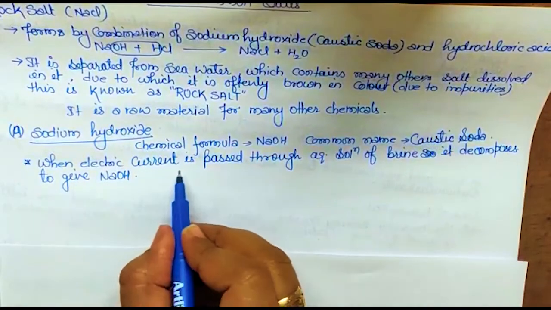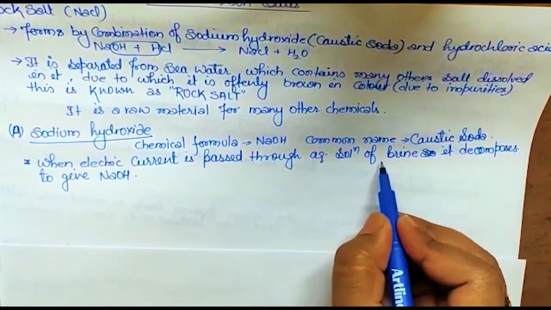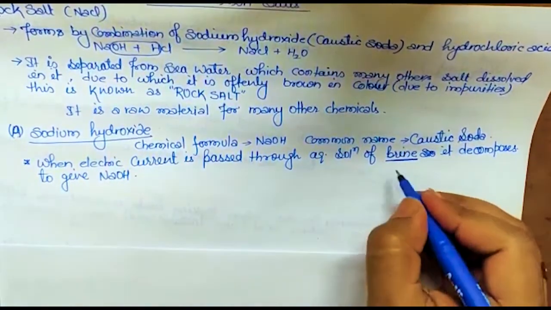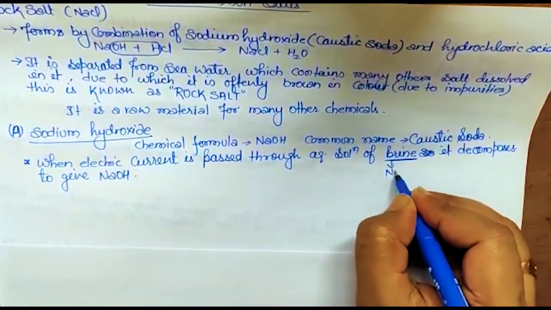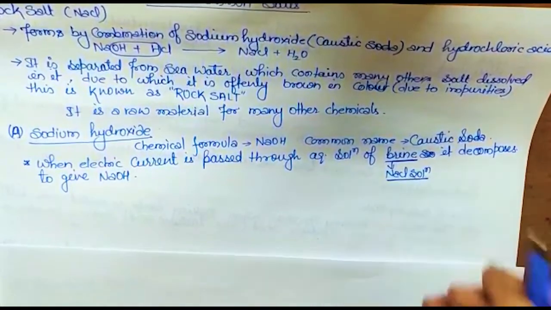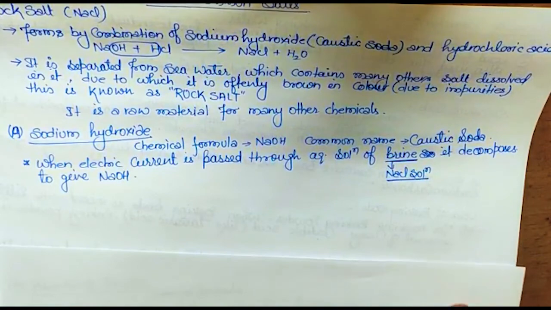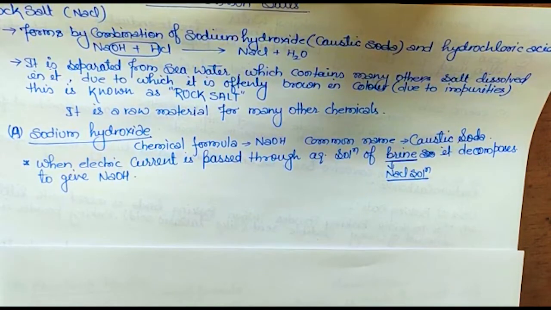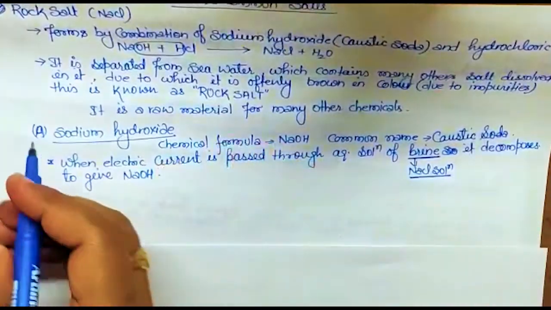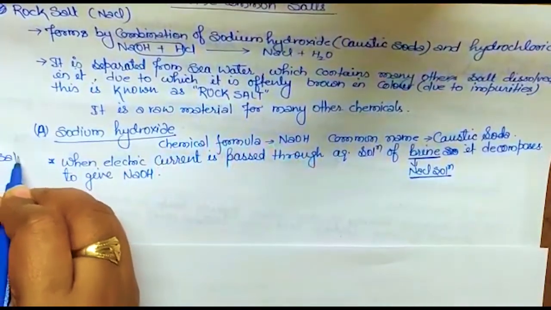So when electric current is passed through an aqueous solution of brine, what does brine mean? Brine means NaCl solution. It is called brine. Okay, clear? And there is another word also, saline. Because these two are a little similar, that's why I'm using this word saline.